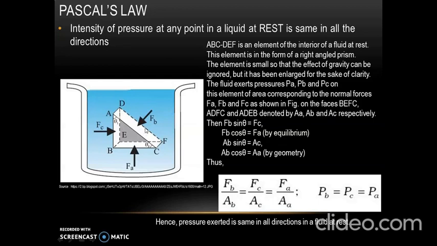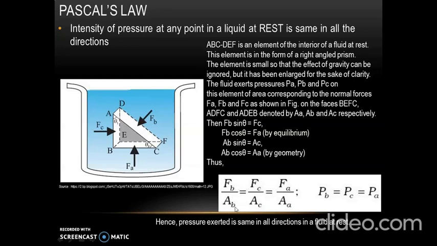By equilibrium, we can write FB sin theta is equal to FC and FB cos theta equal to FA. Similarly, by geometry, we can write AB sin theta equal to AC and AB cos theta equal to AA.